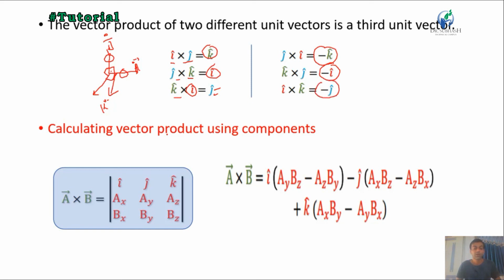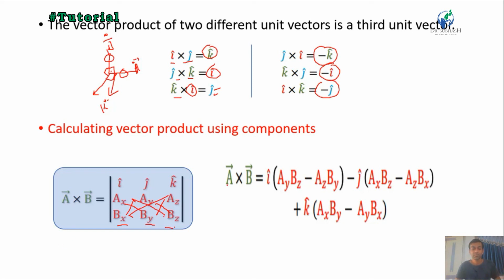Calculating the vector product using components is very simple. Here we use the matrix method. A cross B can be represented with the directions I, J and K, the components AX, AY and AZ, and the components BX, BY and BZ. Then we multiply this way.